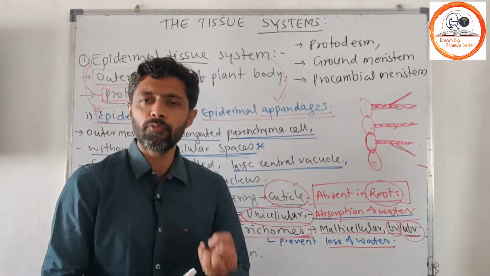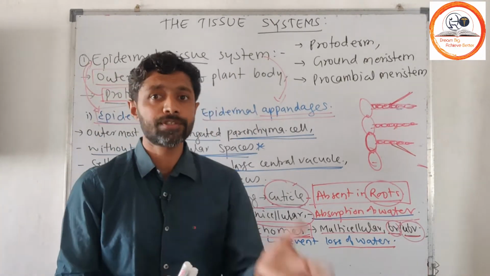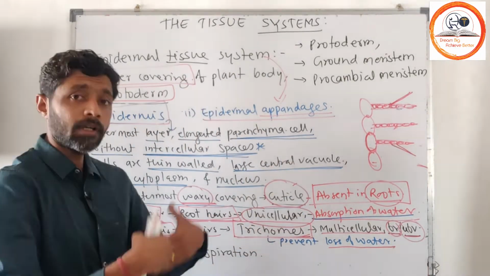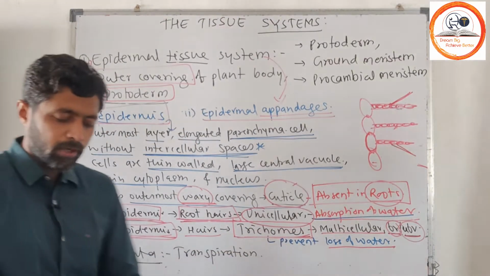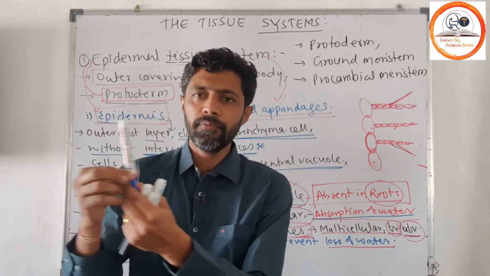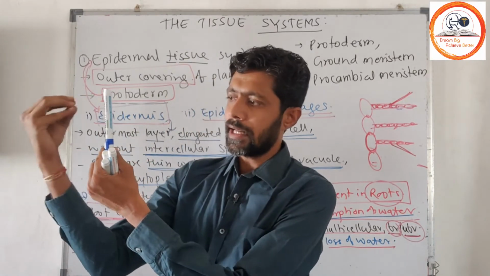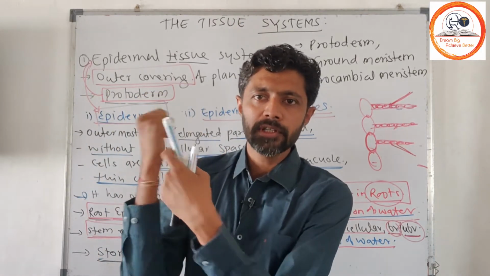The root absorbs water, and that water is transported with the help of xylem to the entire plant body or stem, and on the stem the water loss is prevented by the trichomes. Whenever you hold a young stem toward the light, you will observe small pointed hairs, like the hair on our body.